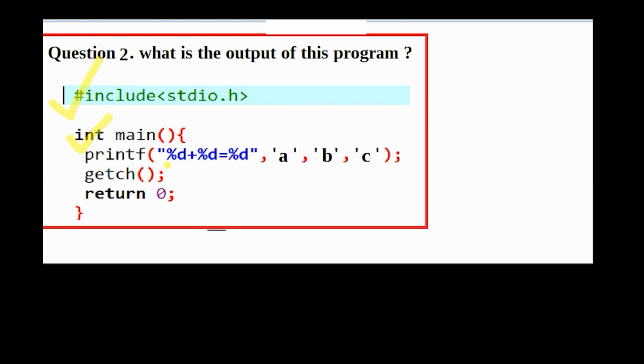There is %d, and I already discussed that %d is a format specifier, and it always replaces itself with an integer. But here it's a character. It's not possible that character A prints here, character B prints here, character C prints here. So what is the solution? The solution is ASCII.